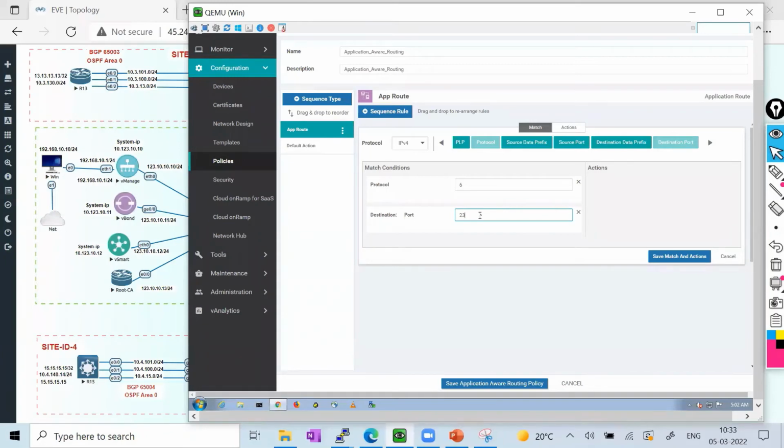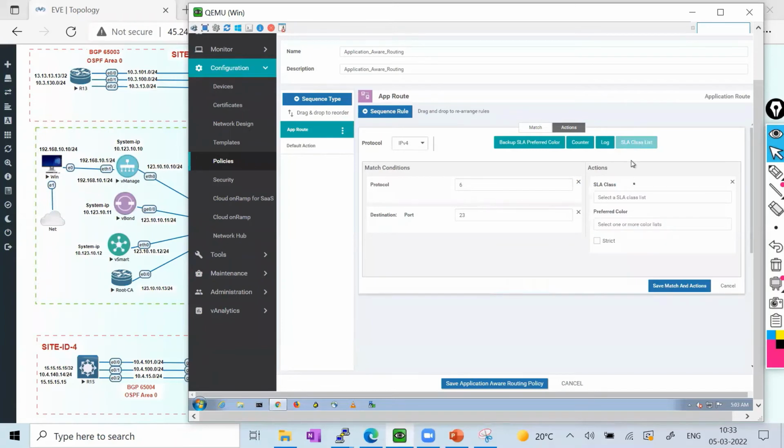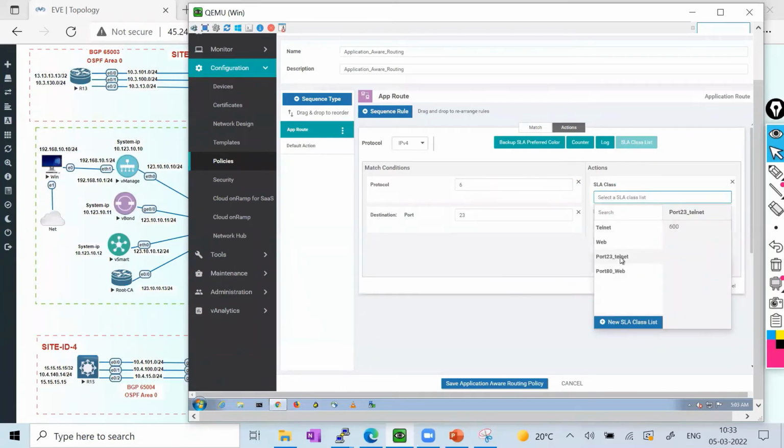The actions would be, if I go and check the action, it is asking what SLA class list you want to call for this particular application, like one application, one port. So I'll select the application list, and it is asking which application class you want to check. We created this one, telnet or web. We are matching port 23, so I'll select telnet.